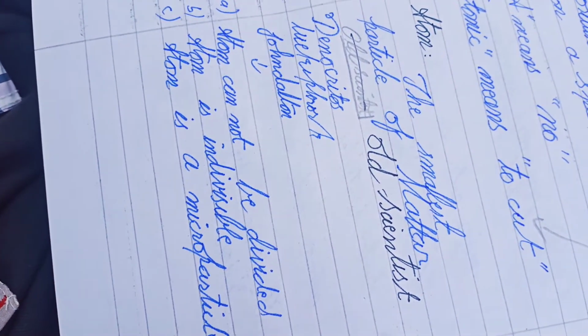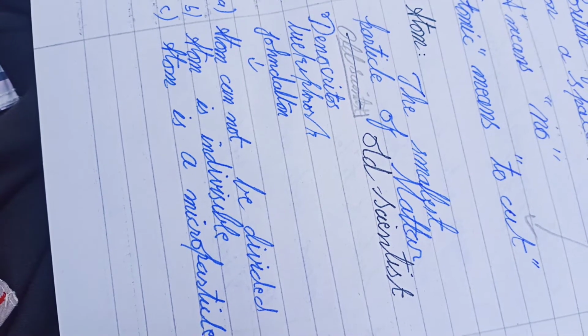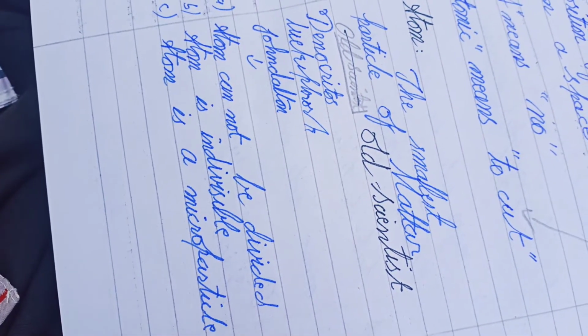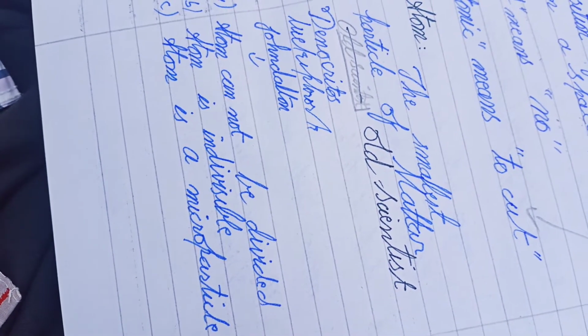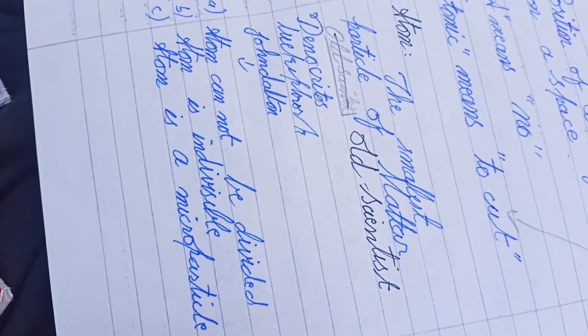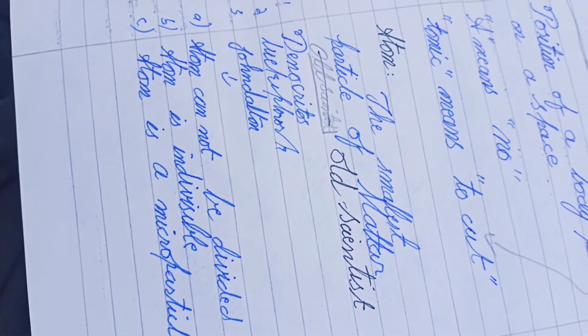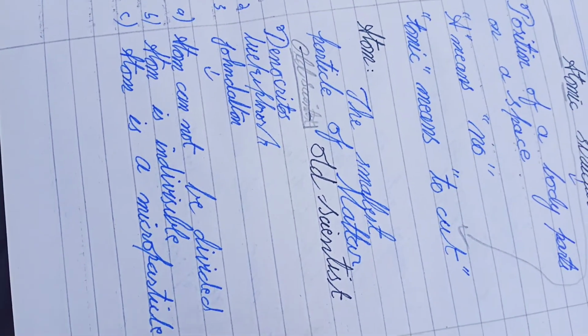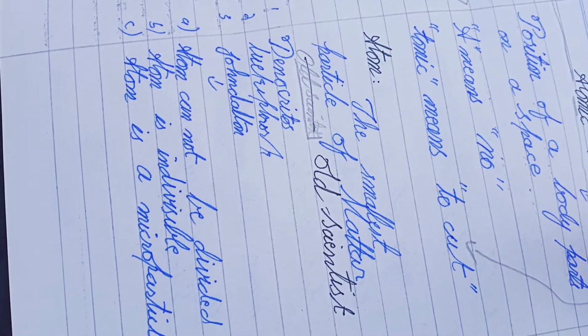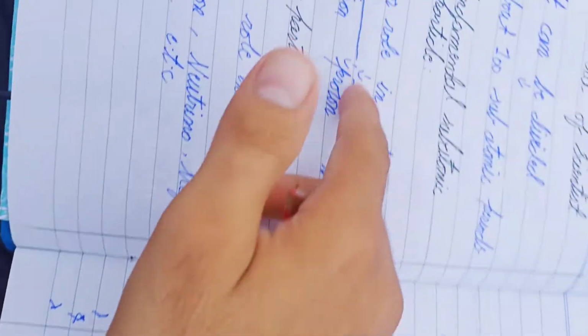The points are like: atom can be divided. Sorry, atom cannot be divided. Atom is invisible. We know atom is invisible. Atom is microscopic, a microparticle. We know this. But how can atom not be divided? This theory was rejected, after many theories modern scientists gave, so it was changed.